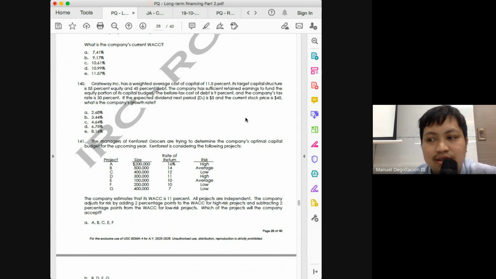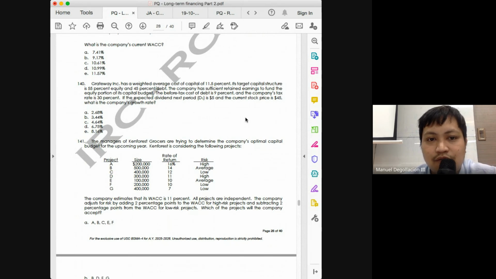The next question is, how much of the 6.3 is included in your 11.5? So what do you do? Multiply 6.3 by the weight of your debt, 45%. 6.3 times 0.45 would be 2.835. Let's not round off the numbers. 2.835.